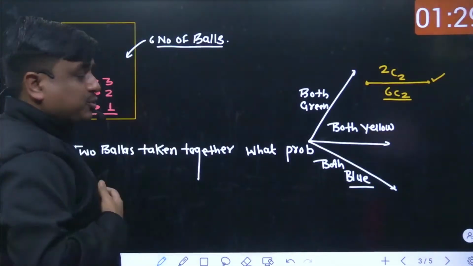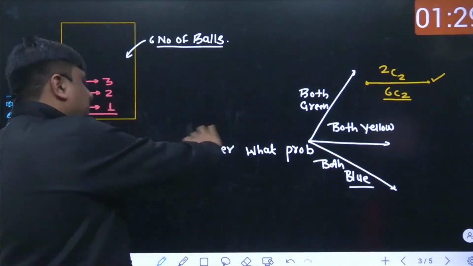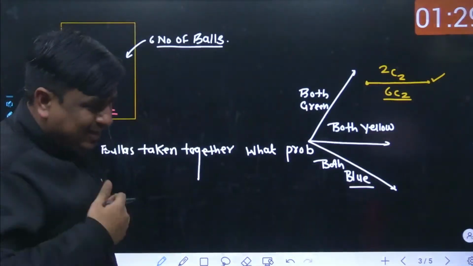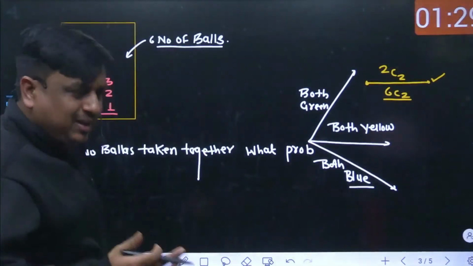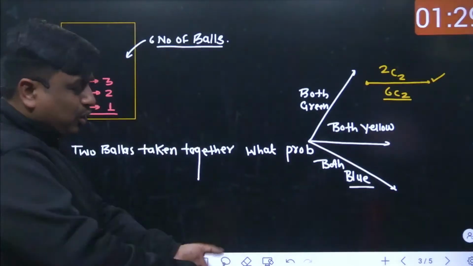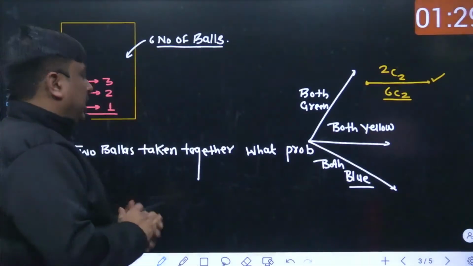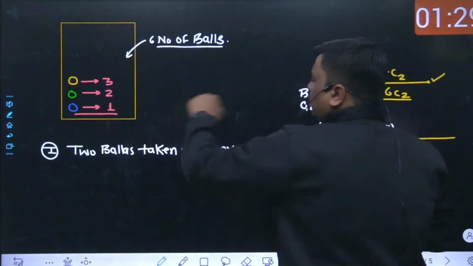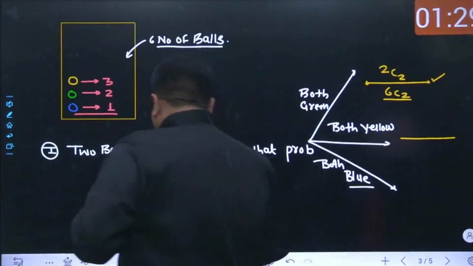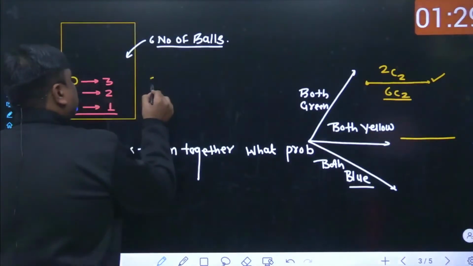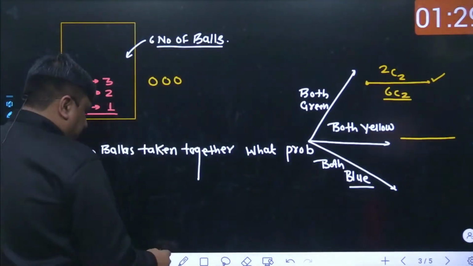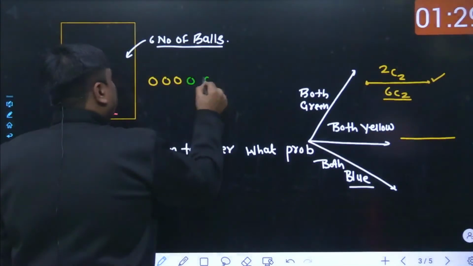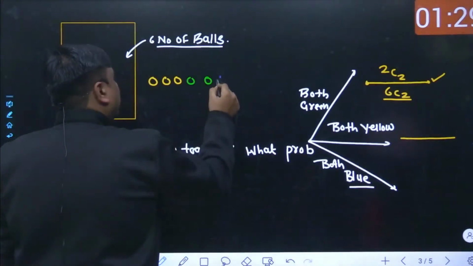Now let me take the next question. The feature of the question has not changed. Still all of the balls are withdrawn together. There is no succession, and there is no replacement or without replacement, because all of the balls are taken together. Again, if I ask how many different ways the 2 balls could be taken out, did you really understand what I wanted to communicate? Just try to understand it this way. We have 3 yellow balls, 2 green balls, and similarly 1 blue ball.